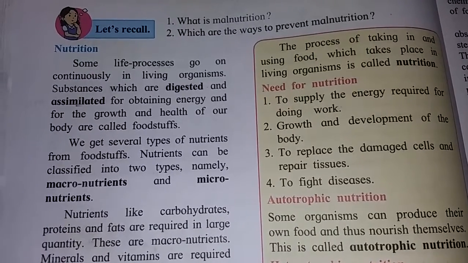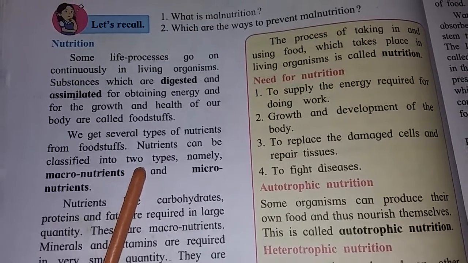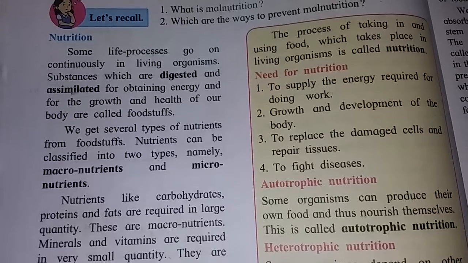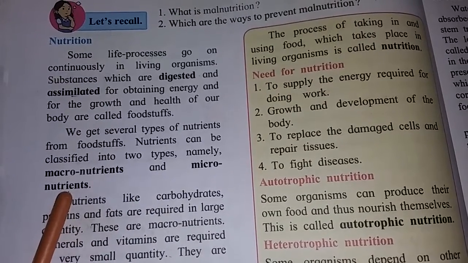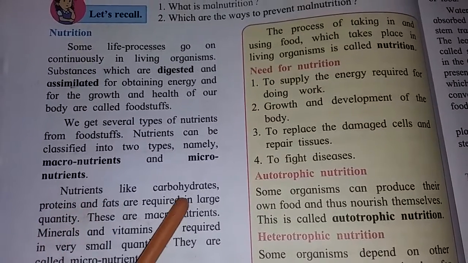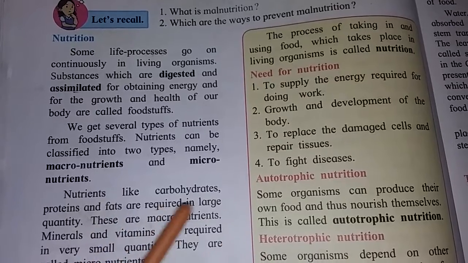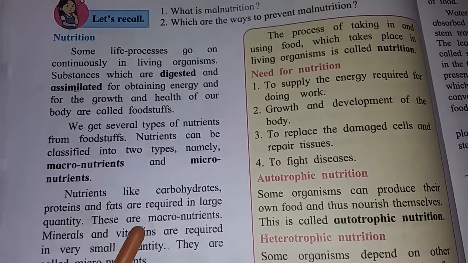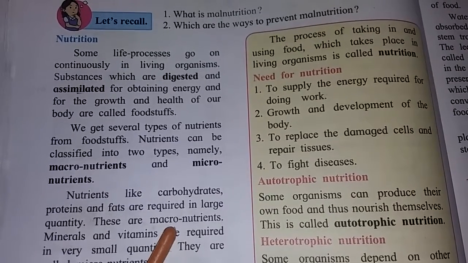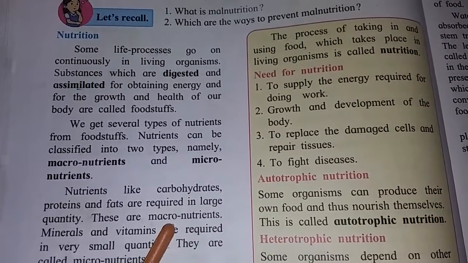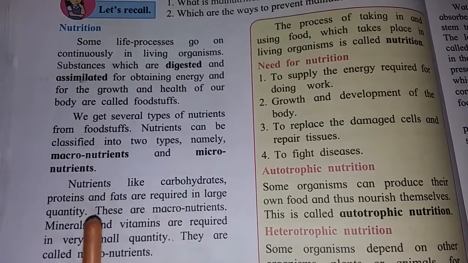Nutrients can be classified into two types. See, there are two types of nutrients: macronutrients and micronutrients. Nutrients like carbohydrates, proteins and fats are required in a large quantity. These are macronutrients. Means the nutrients which are required in a large quantity are called macronutrients.